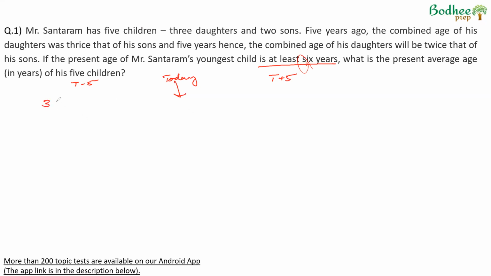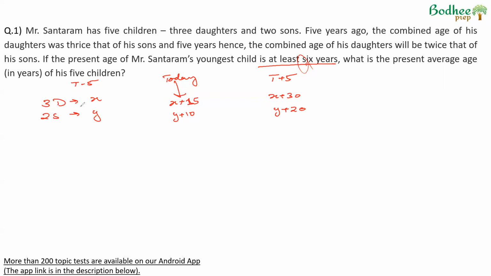Suppose the 3 daughters had a total age of x years 5 years ago, and the 2 sons had a total age of y years. Today, 5 will get added to each of the daughters' ages, and therefore the daughters' total age will become x plus 15, and 5 will get added to each of the sons' ages. So today their total will be y plus 10. 5 years hence, again 15 gets added to daughters' ages, therefore their total sum will become x plus 30. For the sons, it will become y plus 20.